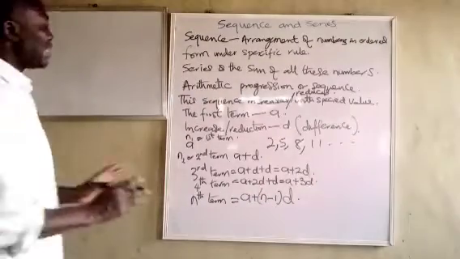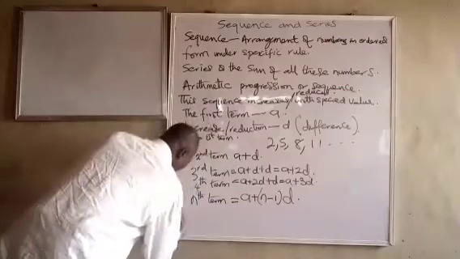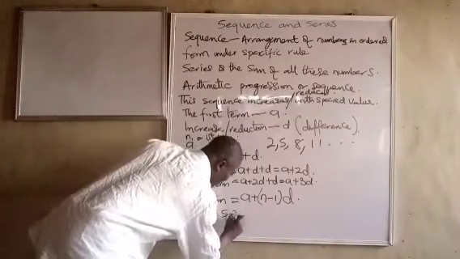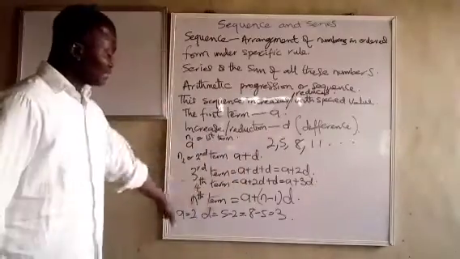So if you are given any sequence like this, you can use it. Let's look at this one. A, that is the first term, is equal to 2. D is equal to 5 minus 2, or 8 minus 5, which is equal to 3, because the increment is the same.